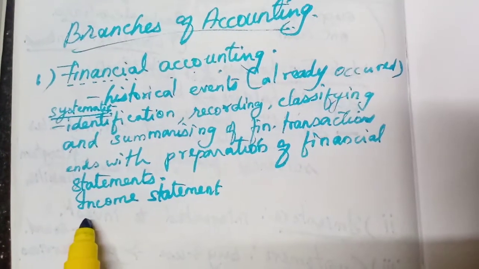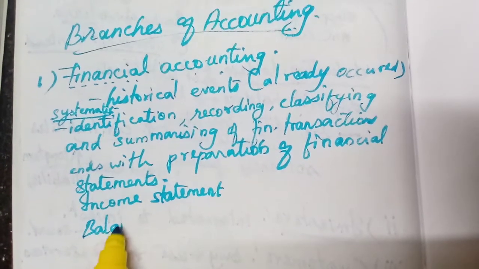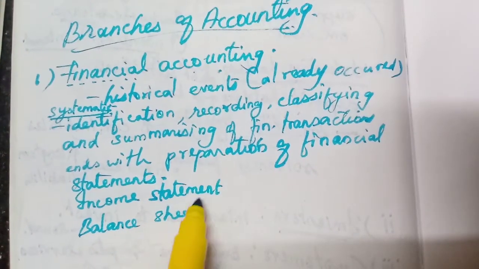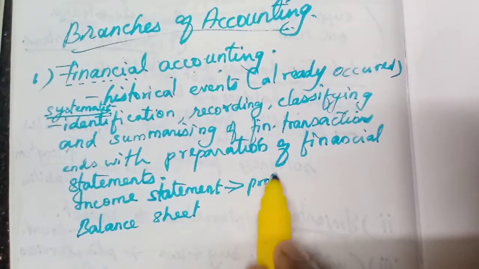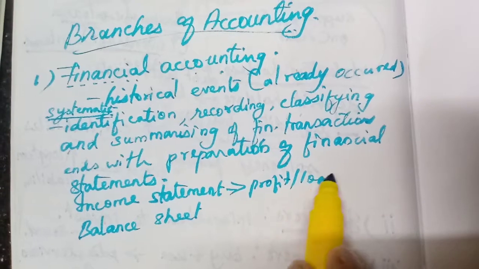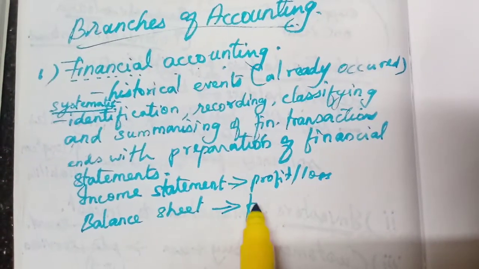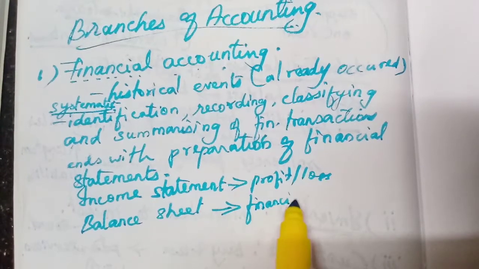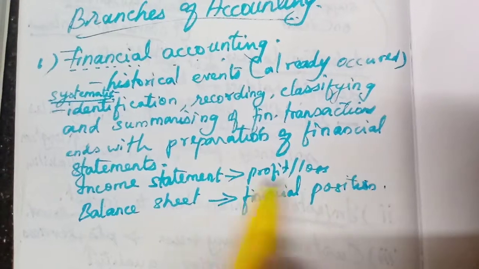Financial position is ascertained from the balance sheet. So income statement and balance sheet we can say. From the income statement we calculate the profit or loss. From the balance sheet we ascertain the financial position of the business. So the ordinary accounting is the financial accounting.